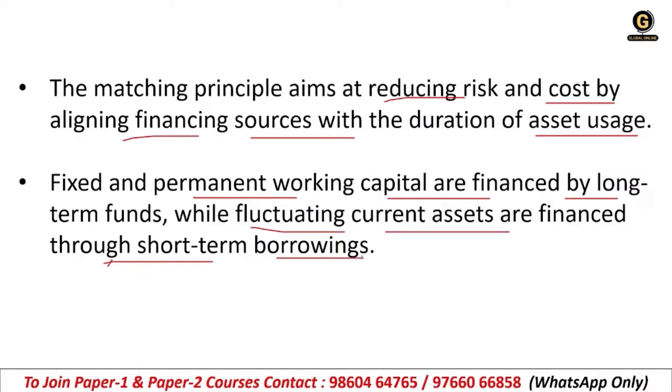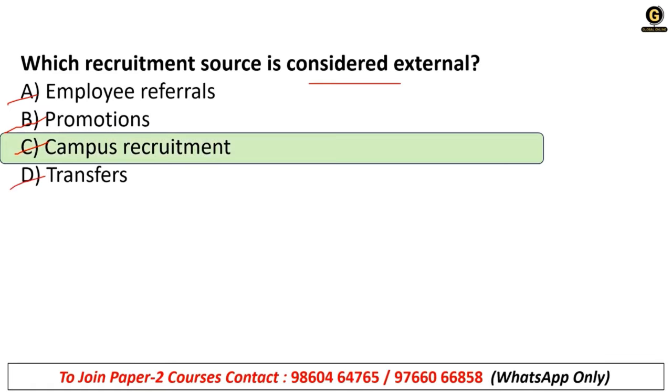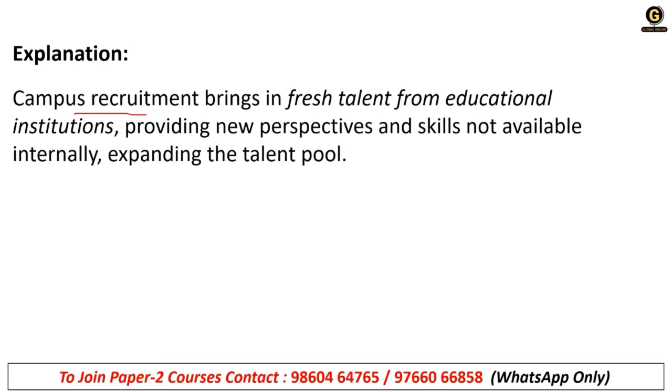Which recruitment source is considered external? A, employee referrals, B, promotions, C, campus recruitments, and D, transfers. So that is campus recruitments. See, campus recruitment is something everyone knows. In an institute or college, some big companies, multinational companies, come to conduct this campus recruitment. They hire fresh candidates for their company.